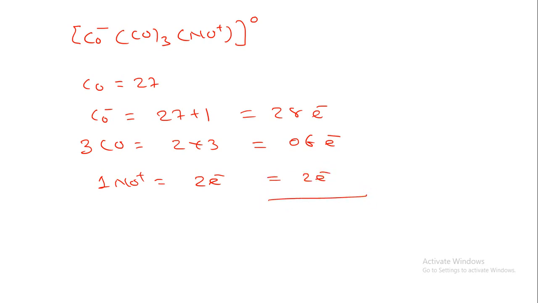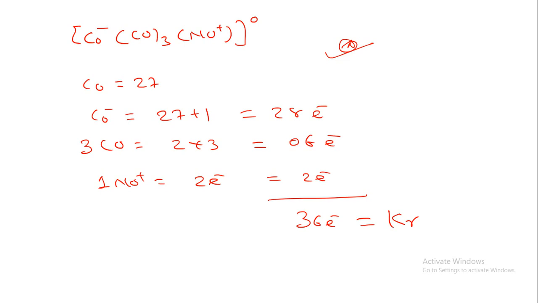So when I sum all this, 28 plus 2 is 30, 30 plus 6 is 36 electrons. This 36 is equal to the structure of krypton. So we can say that this is a highly stable metal nitrosyl compound. By that way you can calculate the effective atomic number of a metal nitrosyl compound.